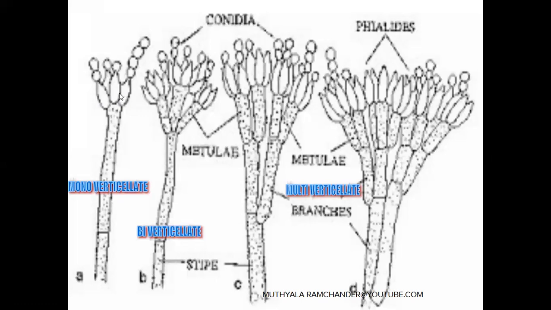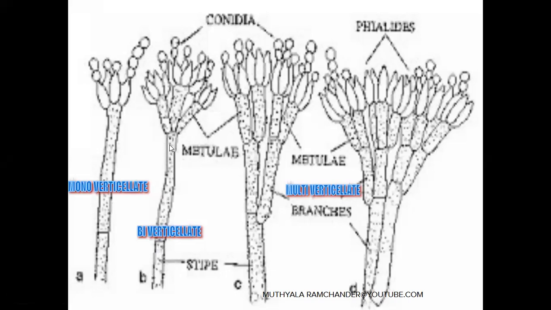From these flower vase-like structures, conidia are developed. This type of asexual reproduction is called monoverticillate. Mono means a single tier of sterigmata developed on the conidiophore.